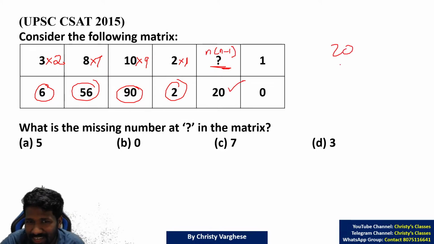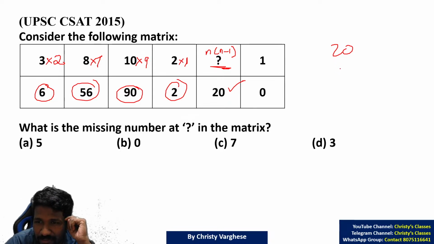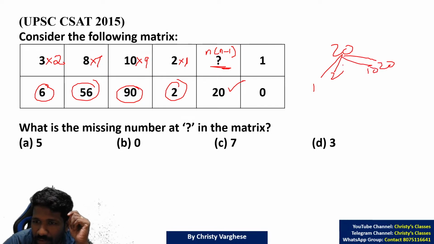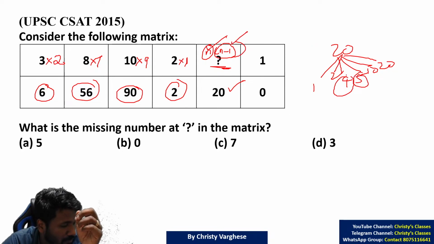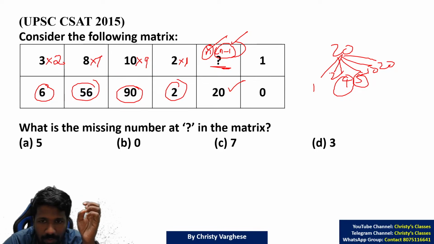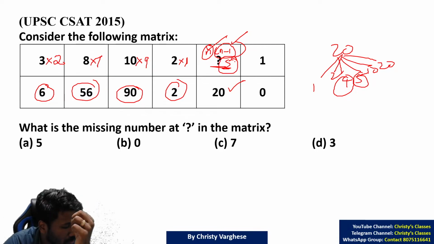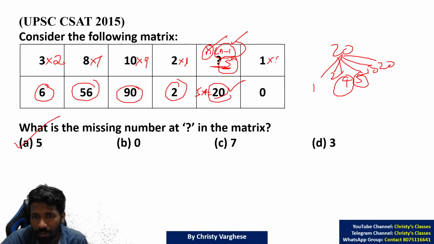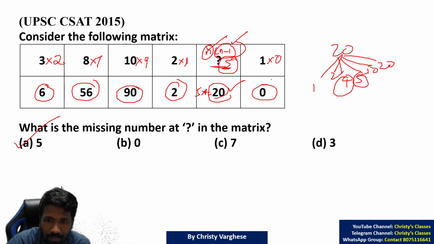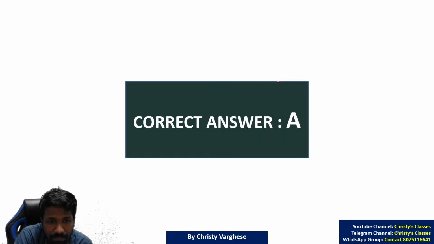Again you can factorize, as we discussed in the previous concept. 20, if you factorize, you will get 1, 20, 2, 10, 4, 5. So n into n minus 1 are factors of 20. n and n minus 1 means they are successive numbers. So 5 and 5 minus 1 will make sense. This missing number should be 5. All clear? Why is the missing number 5? 5 into 5 minus 1, 4, 5 into 4 is 20. So the correct answer is option A, 5. And 1 into 1 minus 1, 1 into 0 is 0. Very simple, na? So this is how to do puzzle type questions.